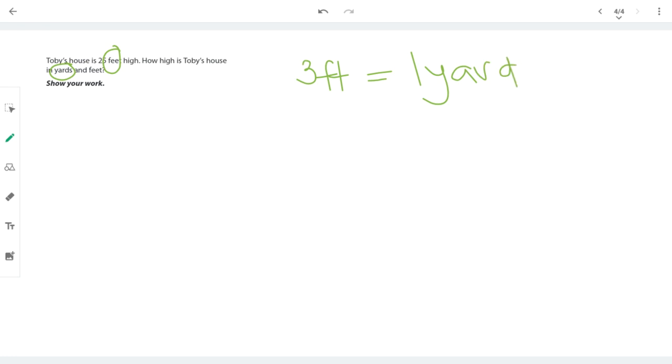So his house is 25 feet. And we want to know how much that is in yards and feet. Let's figure that out. We know 25 feet. We want to know how many yards that is.